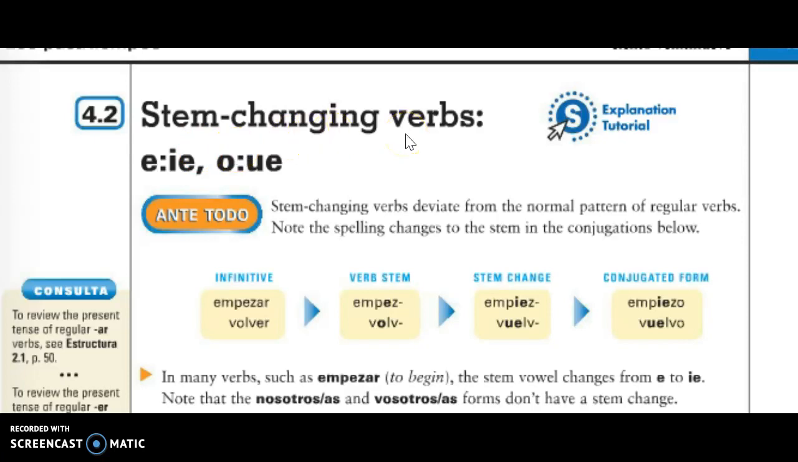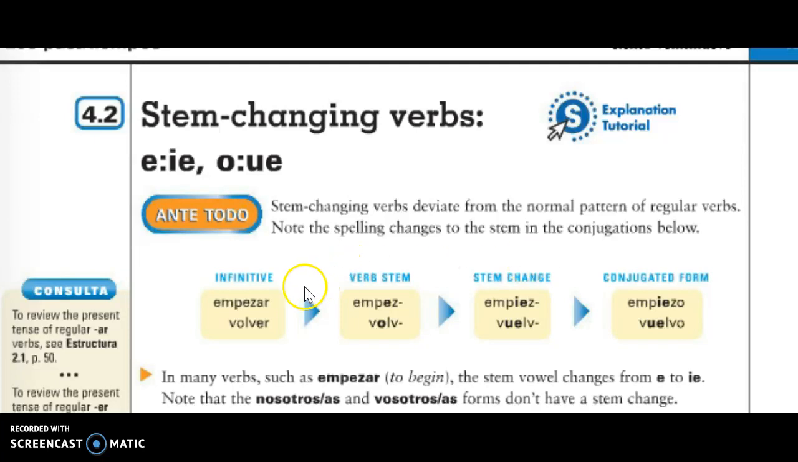You may recall the stem portion of a verb is the first part that doesn't include the AR or ER verb ending. So, for example, in this verb, empezar, the stem is between the E and the Z. So stem changing verbs are different from the normal pattern of regular verbs you've learned up until now. The spelling changes in the stem and in the conjugations.